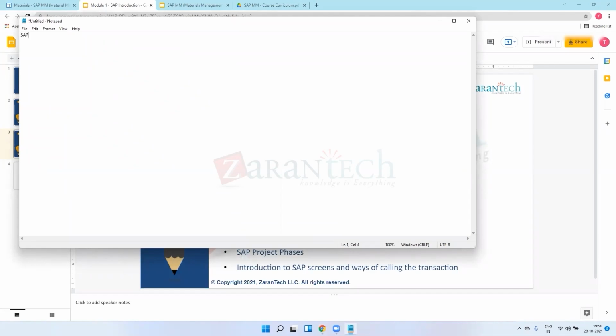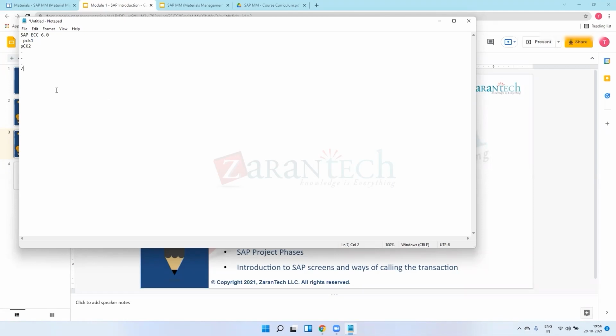So SAP ECC 6.0. You are able to see, na? Yes, I can see. Okay. So in SAP ECC 6.0, there were package 1, then package 2, up to package 7.